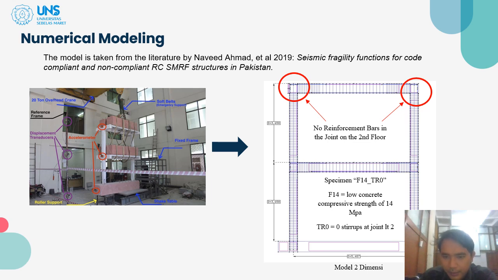As we can see in the numerical model, we name specimen F14TR0. F14 meaning low concrete compressive strength of 14 MPa. The TR0 is the zero stirrup at joint 2 floor. Now, the non-compliant detail is there is no reinforcement bar in the joint on the 2 floor.